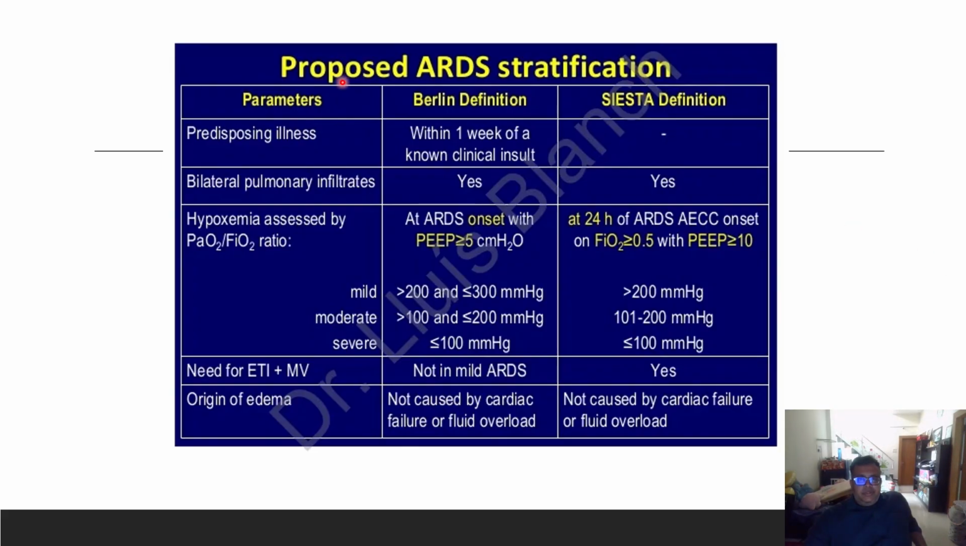So the proposed ARDS stratification, again: predisposing factor, within 1 week, bilateral pulmonary infiltrates, yes, in both. This is the Kigali definition. Now, hypoxemia at ARDS onset with a PEEP of more than 5; at 24 hours of ARDS, AECC onset of FiO2 more than 0.5 and a PEEP of more than 10 centimeters. Need for endotracheal intubation and mechanical ventilation was there, yes, in the Kigali definition, whereas in Berlin, not in mild ARDS.